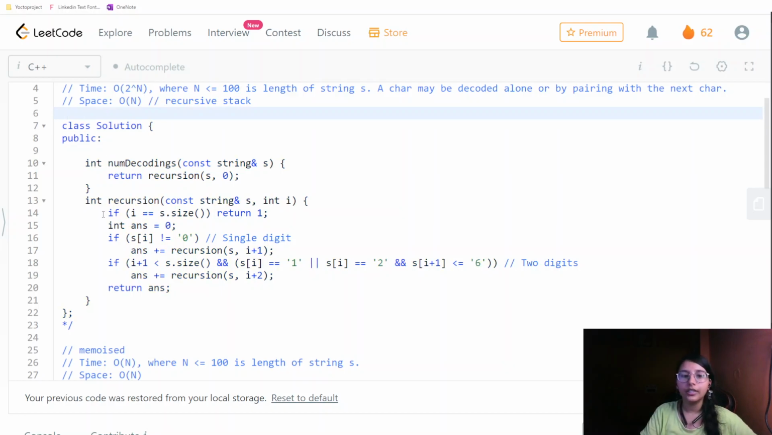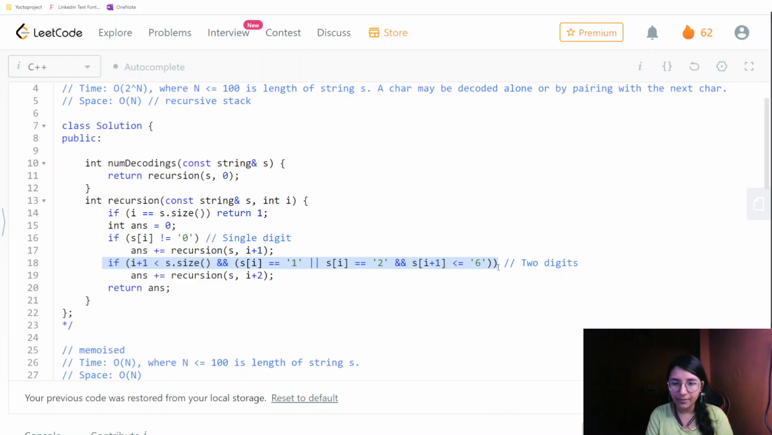Here, first we are checking if it is equal to the length of our string, then we will be returning 1. And then we are starting with our answer as 0. Then if s[i] is not equal to 0, this is the condition which we are required to check for a single digit, as there shouldn't be any leading zeros, right? So that's why, at that moment only we will be going ahead with s and i plus 1 for single digits. And then these are the conditions for our double digit.